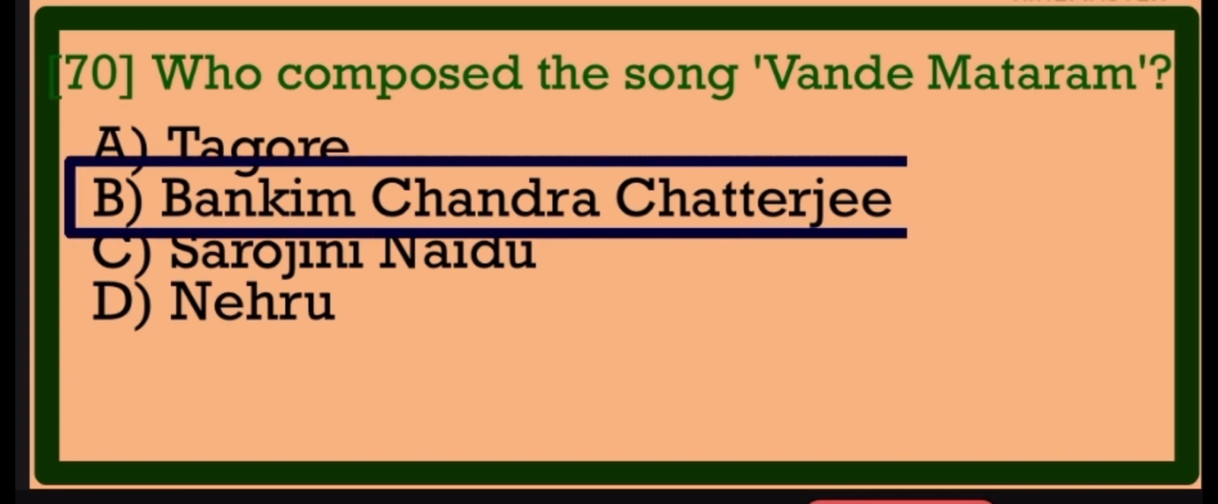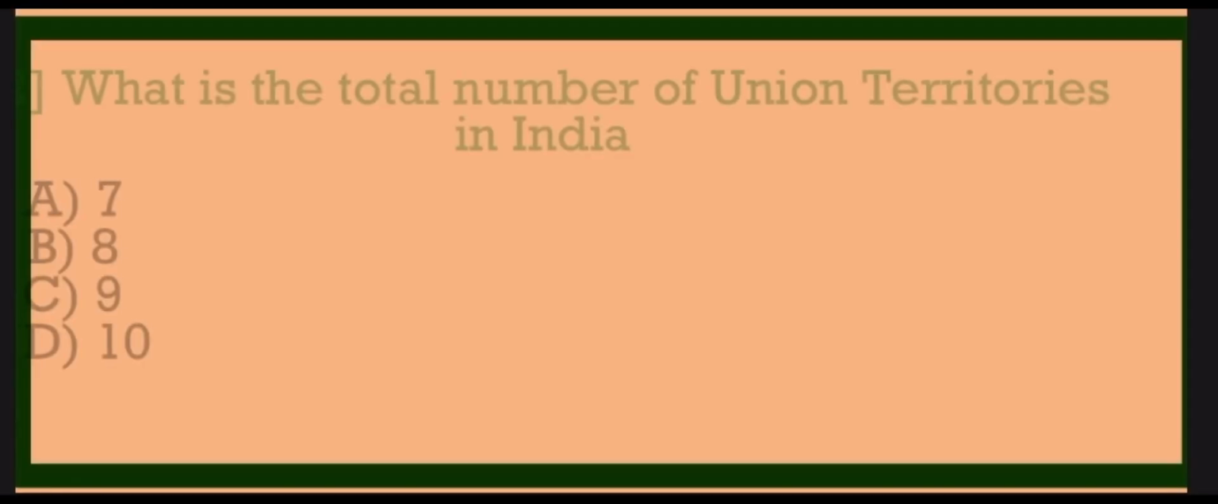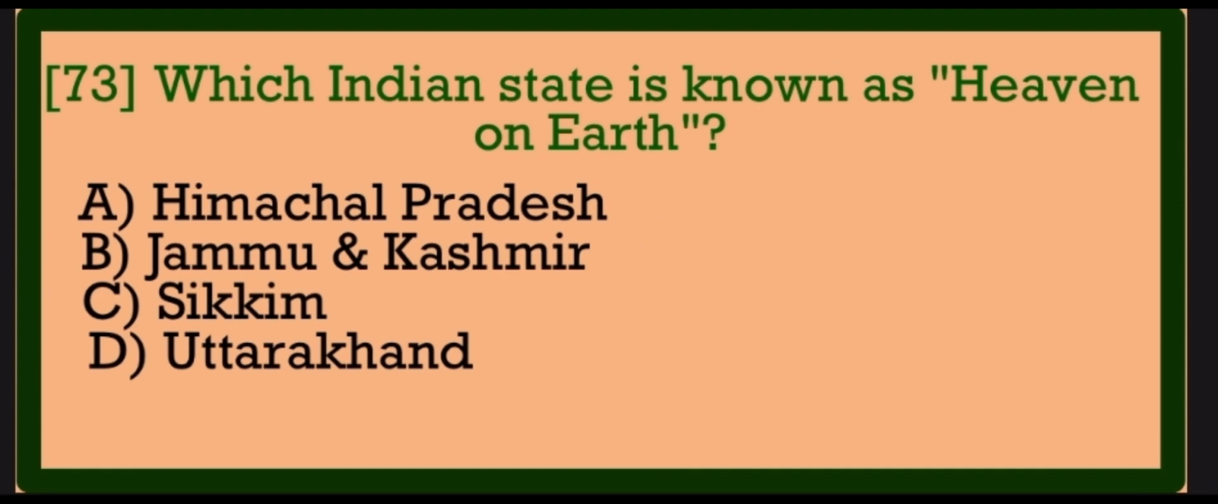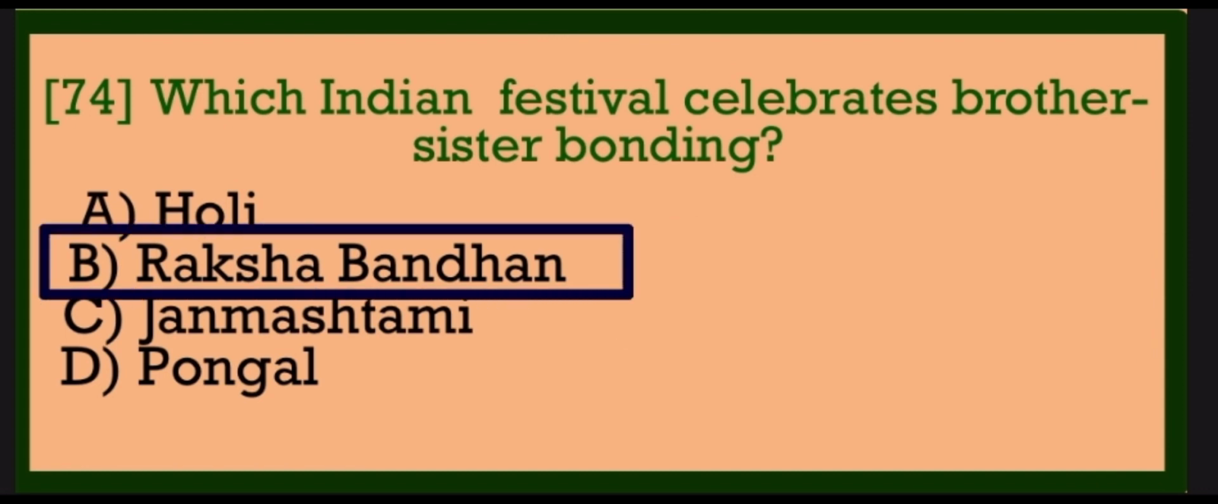Bankim Chandra Chatterjee. What is the capital of Assam? Dispur. What is the total number of union territories in India? Eight. Which Indian state is known as heaven on earth? Jammu Kashmir. Which Indian festival celebrates brother-sister bonding? Raksha Bandhan.